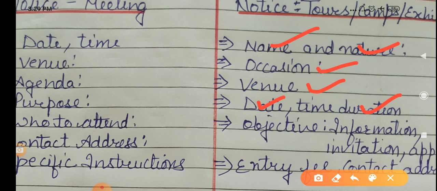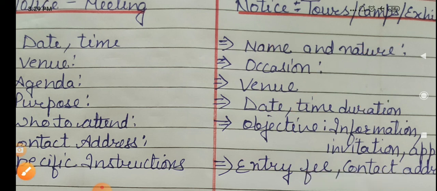What is the objective? Okay, why you are doing this, what is the objective behind organizing the tour, camp or exhibition, you can mention that also. Okay, if you have any entry fee for exhibition, that you can mention. If for tour, if you want to take some charges, that you can mention. Okay, for camp also. And then you can give your contact address.